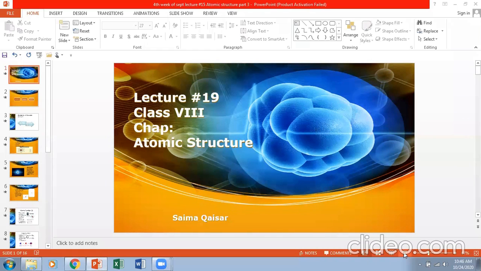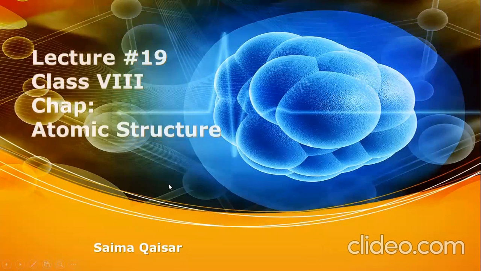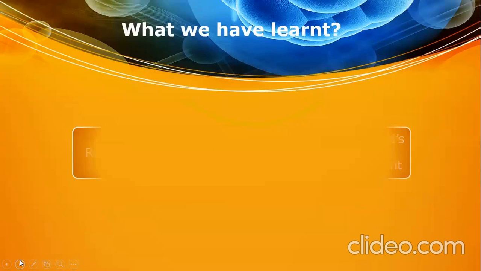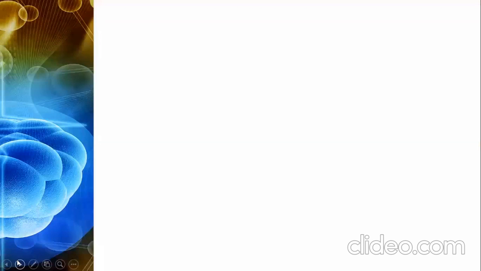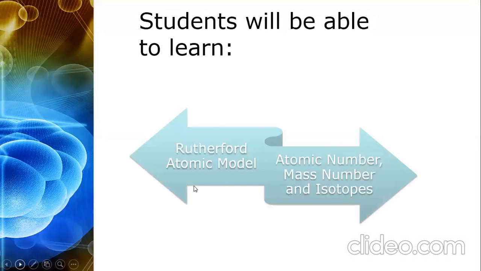This is lecture number 19, chapter atomic structure. Today we will be learning Rutherford atomic model, atomic number, mass number, and isotopes.